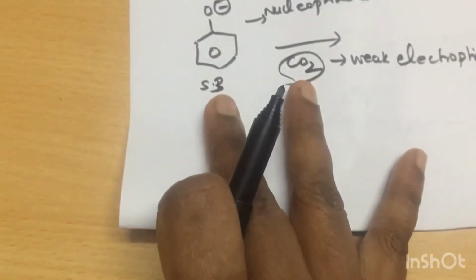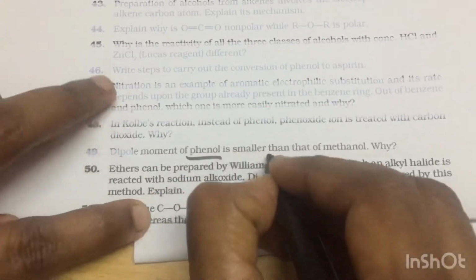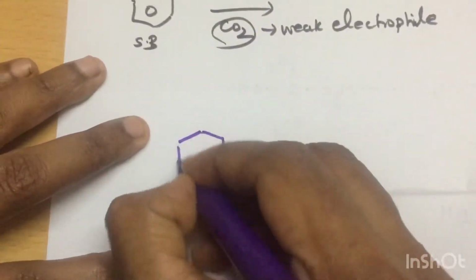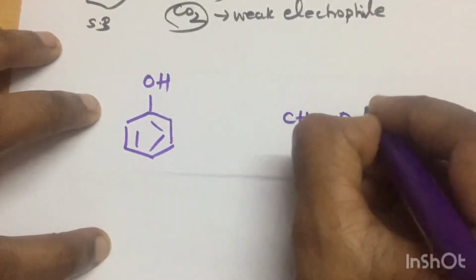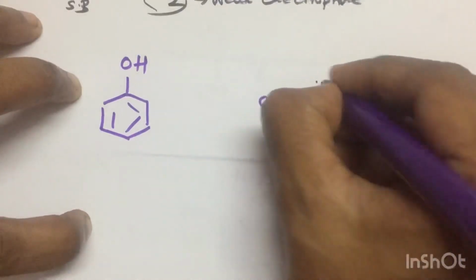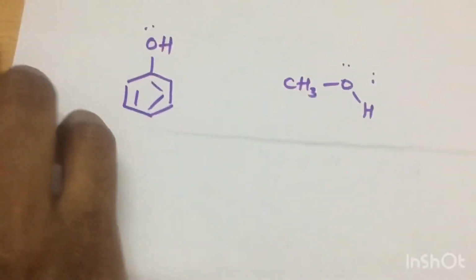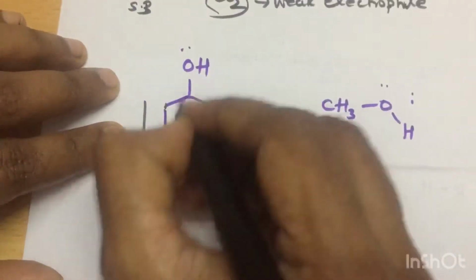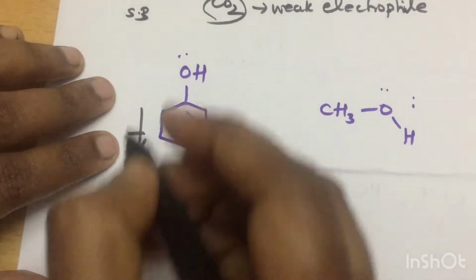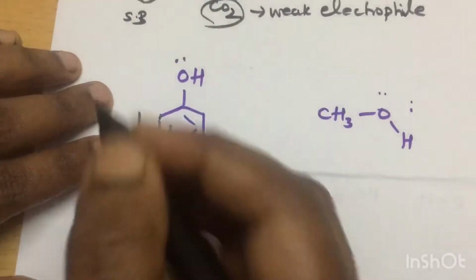The dipole moment of phenol is much smaller than that of methanol. Why? Okay, so here, dipole moment again. This is your phenol, and this is your methanol. So we have to write the proper structures. Here, compared to this, in phenol C6H5, this phenyl group will pull electrons in this direction, and oxygen is also an electron withdrawing group.